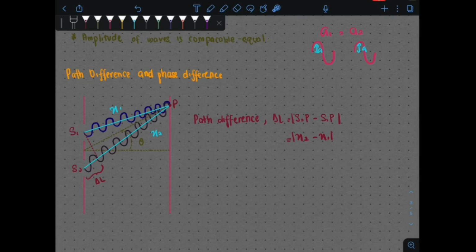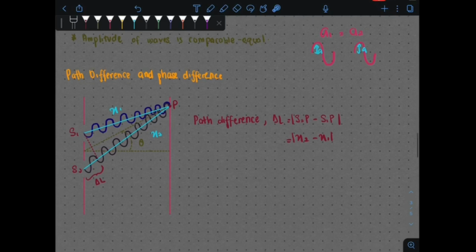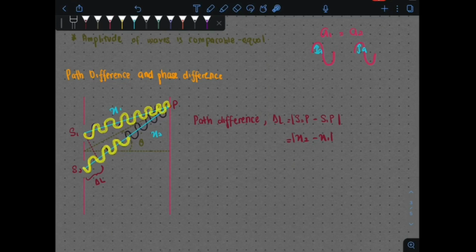So the same thing is going to happen when waves travel, they will also have a phase difference, which we call phase difference between the waves. So let's say you have from wave source 1 here, the wave is travelling 1 wavelength, 2 wavelength, 3, 4, 5, 6, 7 wavelength. So it takes 7 wavelengths to reach point P. And from S2 you have 1 wavelength, 2, 3, 4, 5, 6, 7 and 8 wavelengths. Whereas just now it was 7, now there are 8. So the phase difference between them is 1 wavelength.